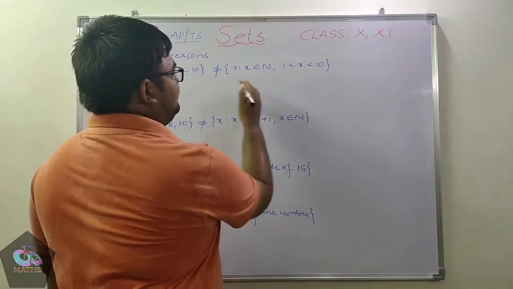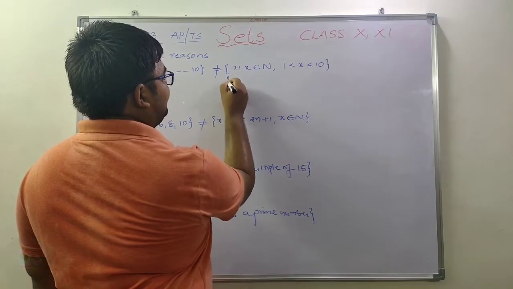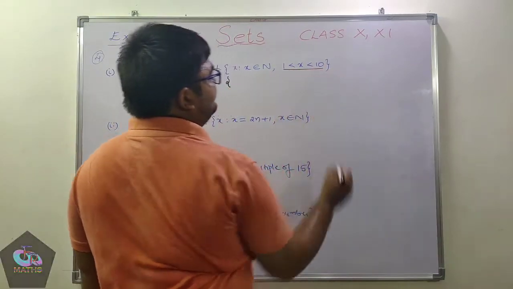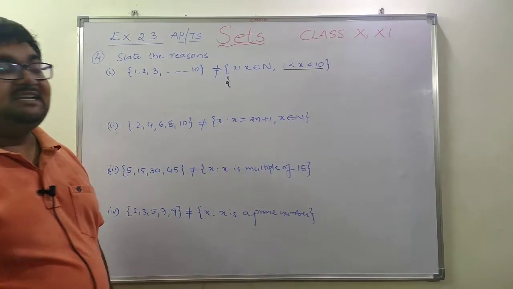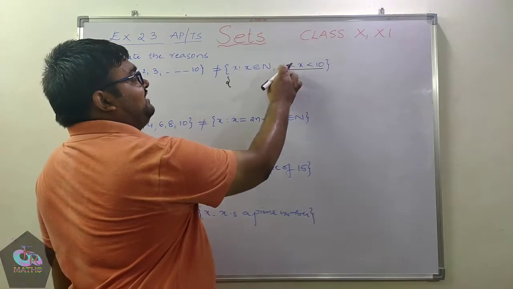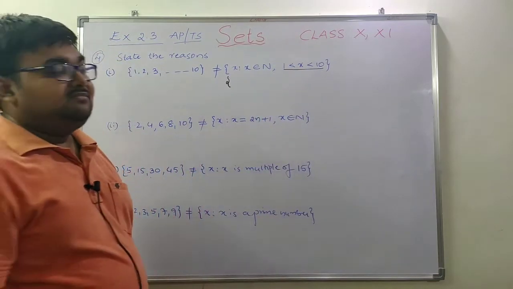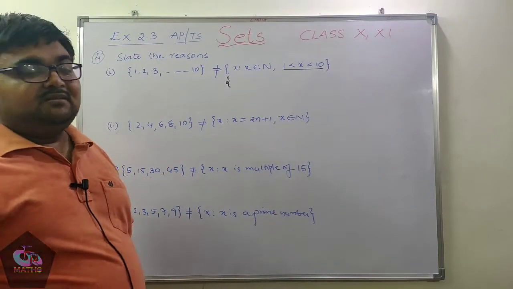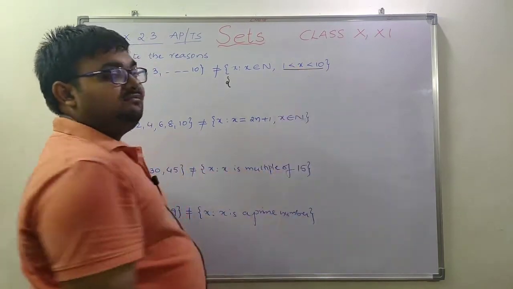But here, if you observe this particular set, I can write it with this condition: 1 less than x less than 10 and x is a natural number. First we will consider this particular part. 1 less than x means x greater than 1, you can read it.